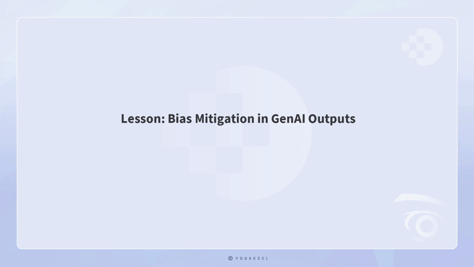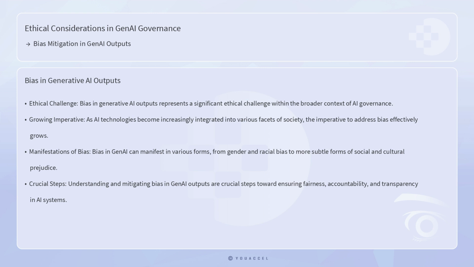Lesson: Bias Mitigation in GenAI Outputs. Bias in generative artificial intelligence outputs represents a significant ethical challenge within the broader context of AI governance. As AI technologies become increasingly integrated into various facets of society, the imperative to address bias effectively grows.